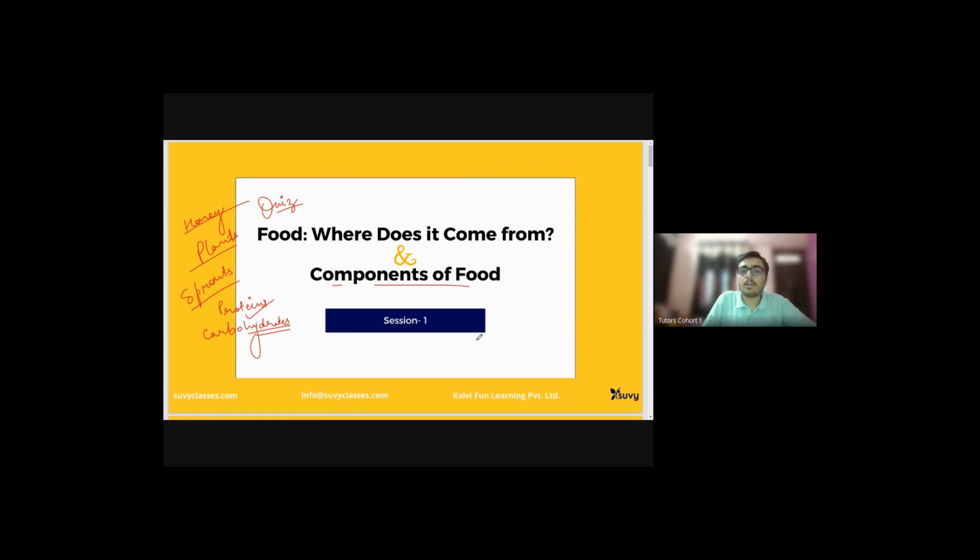Let's get started. So the name of the unit is components of food. Yesterday we talked about food, where it comes from. Today we have got our food, and now we are to decide what its components are.